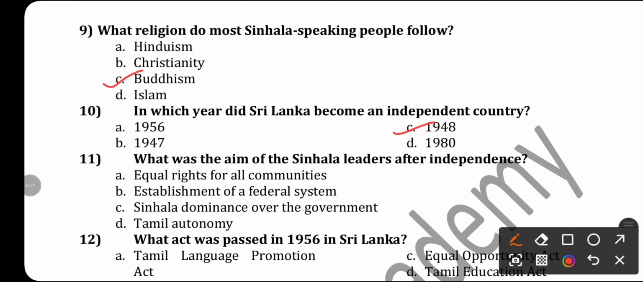Next question. What was the aim of the Sinhala leaders after independence? What was the main aim? The main aim was they sought to secure dominance over the government. So the right answer will be Sinhala dominance over the government.